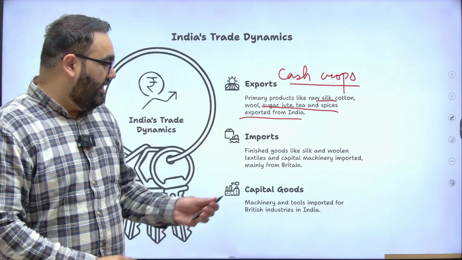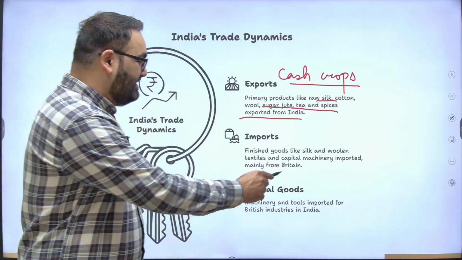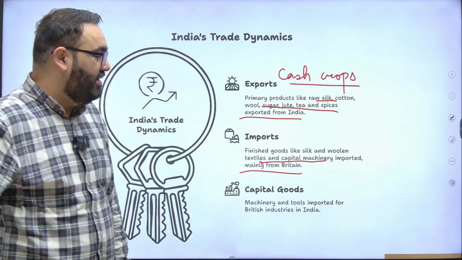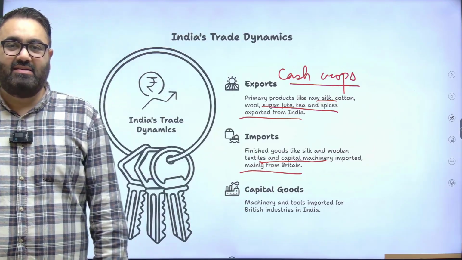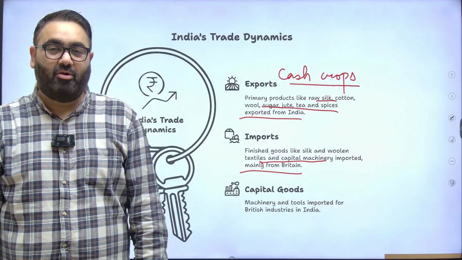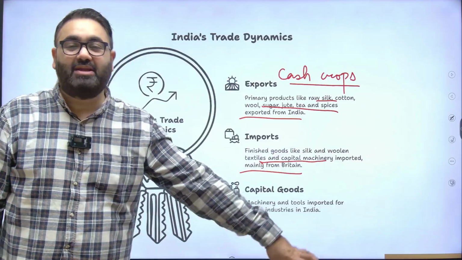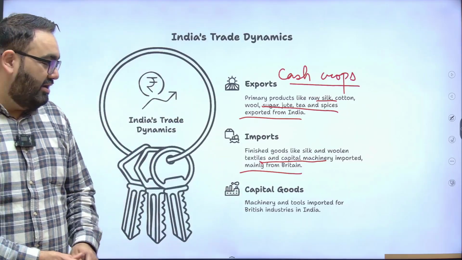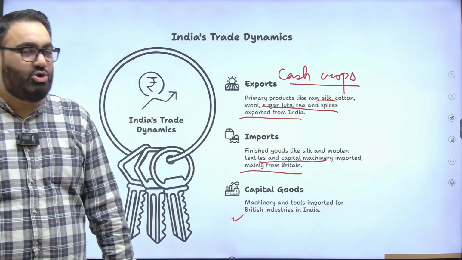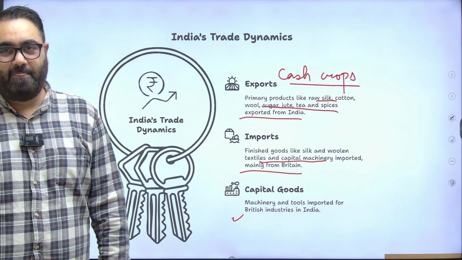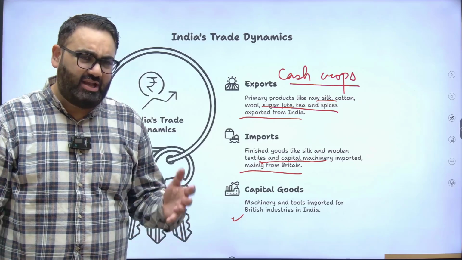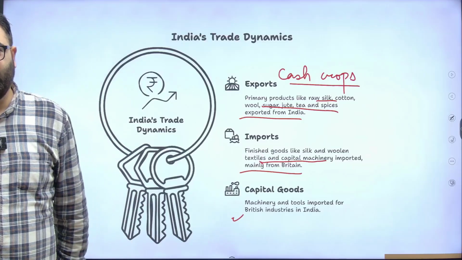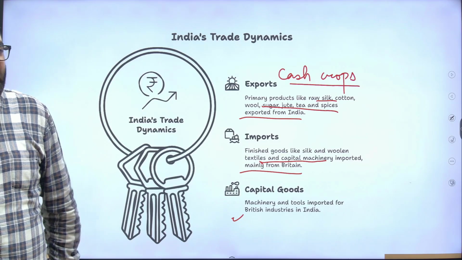Then we had imports of finished goods in India, such as silk, woolen textiles, capital machinery that was imported mainly from Britain. All these things were imported in India from Britain, and again the British taxed them extremely highly so that they could earn margins from there as well. In terms of the capital goods, machinery, tools were again imported in India. India was ensured that no industry would actually grow indigenously in the country. The British made sure of that, that the foreign trade was in their favor.